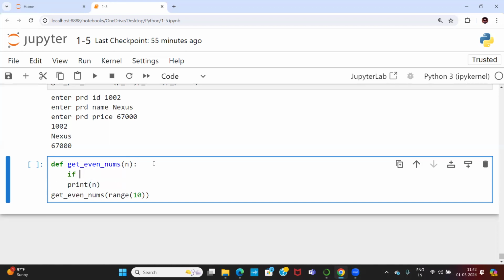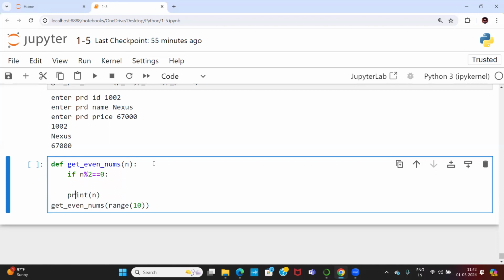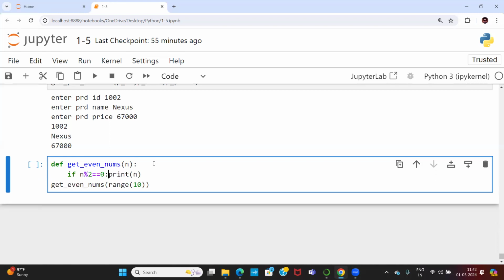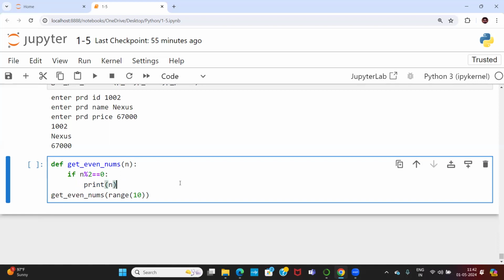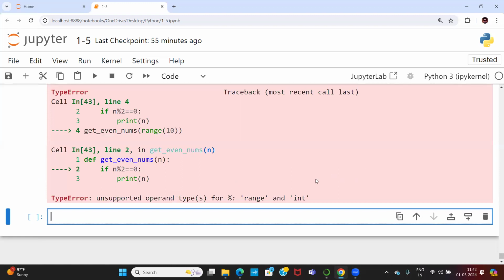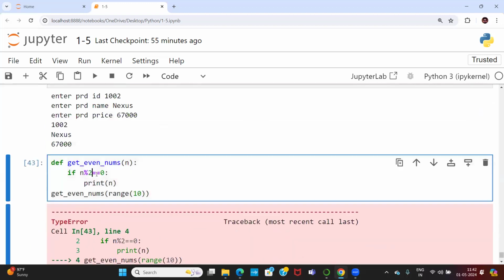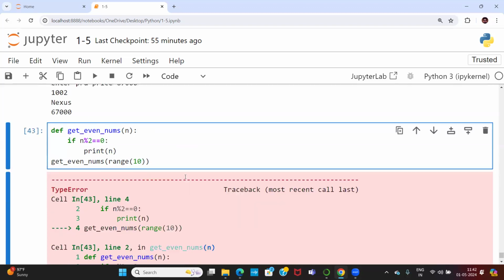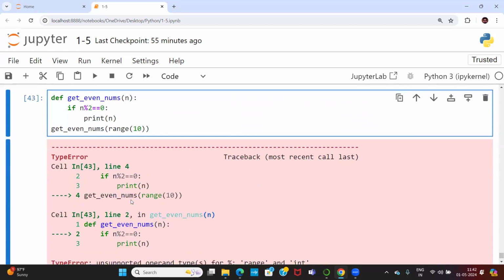If n modulo 2 is equal to 0, one more block. This will work out or not? Okay, unsupported operand type for modulo. Which even numbers, range of n.